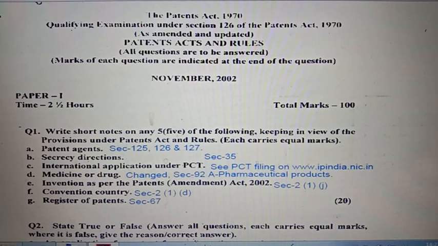Section 92A, compulsory license for export of patented pharmaceutical products in certain exceptional circumstances. Next question is 1E, invention as per the Patent Amendment Act 2002. Kindly see the definition section, that is section 2(1)(j). Question number 1F, convention country. Kindly see section 2(1)(d). Question number 1G, register of patent.